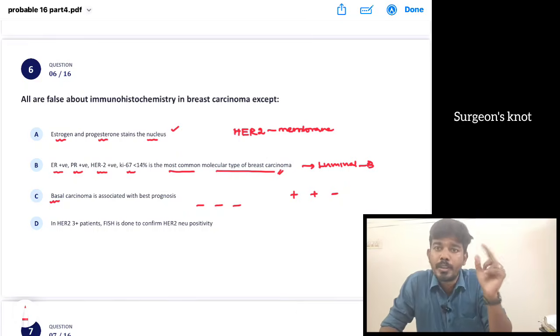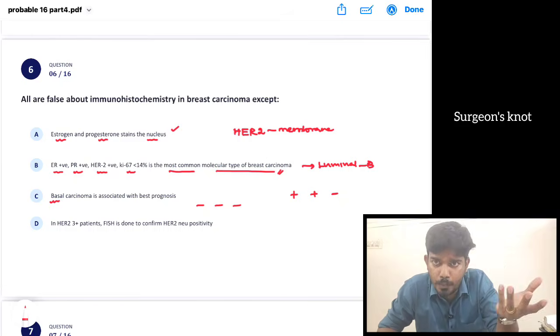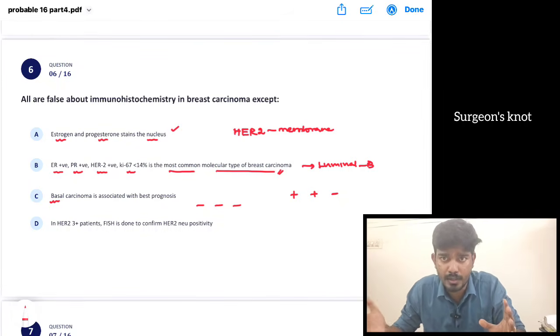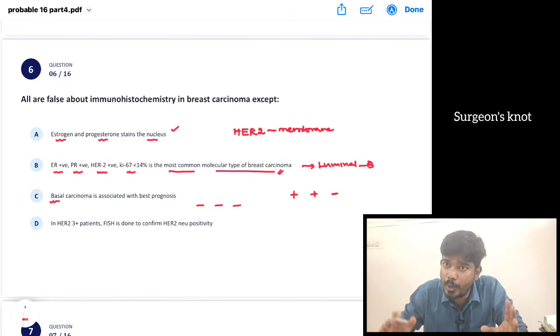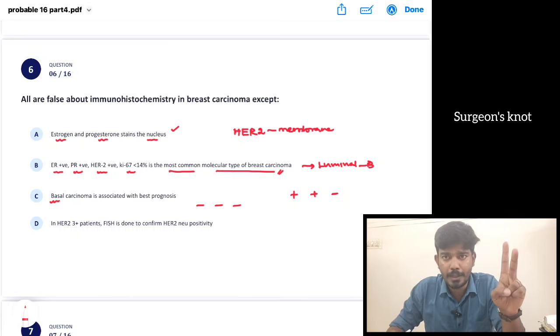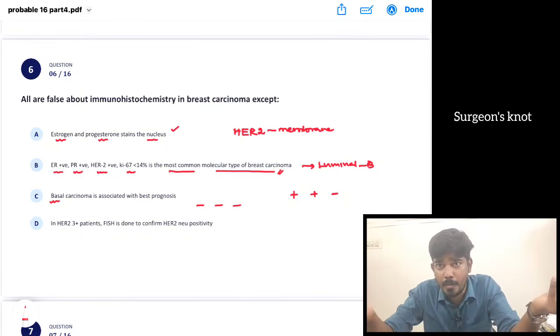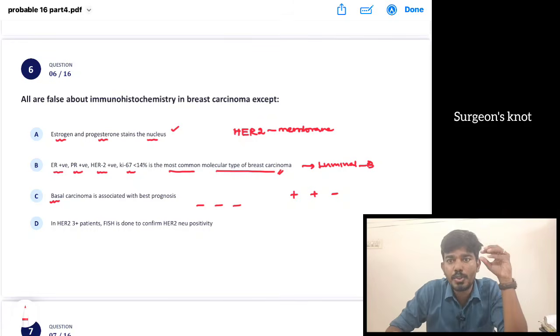All are negative. So if ER and PR are positive, what can we do? We can give hormonal therapy. Less than 55 years, we can give tamoxifen. More than 55 years, we can give letrozole and anastrozole. If HER2 is positive, we are going to give trastuzumab, anti-HER2, herceptin. But in case of the basal type, ER negative, PR negative, hormonal therapy cannot be given. HER2 is also negative, so trastuzumab cannot be given. Since nothing can be given, it is associated with bad prognosis.